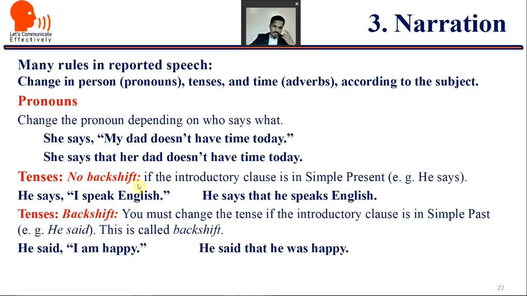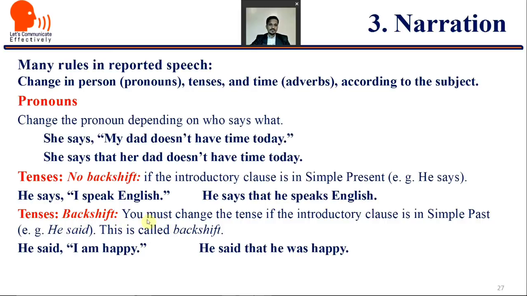Tense: no backshift when the introductory clause is in simple present, or he says here. What is backshift? That is changing present tense into past tense. So there is no backshift. We should not change present into past when the introductory clause is in simple present, like this, right? He says I speak English. He says that he speaks English. The change only will be here. I speak will change as per the third person singular.